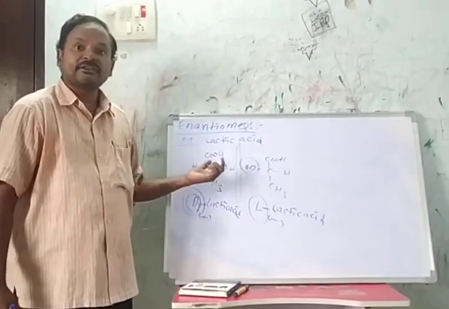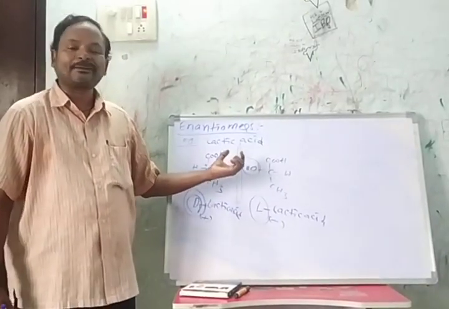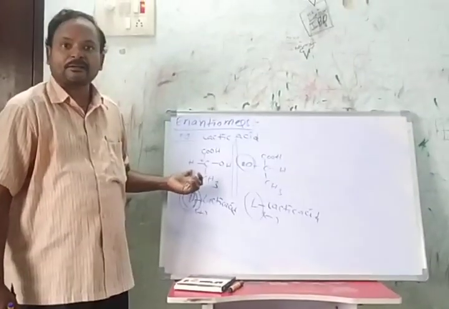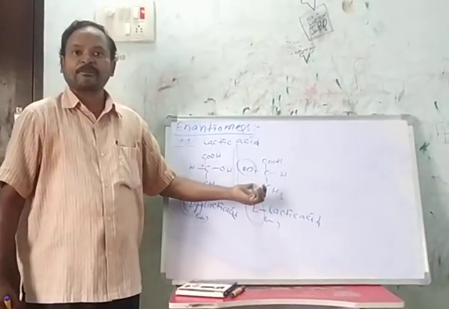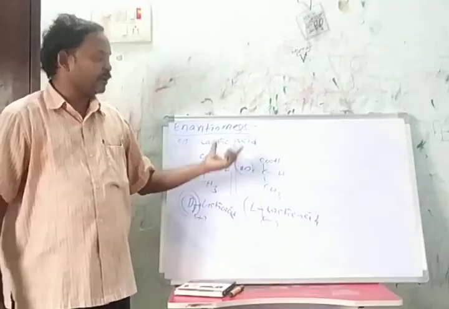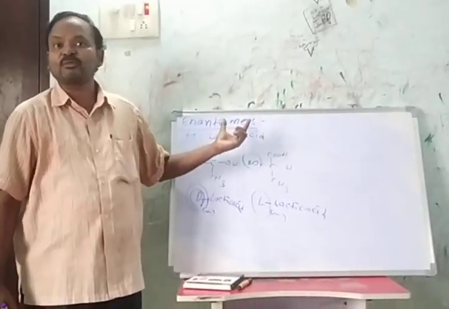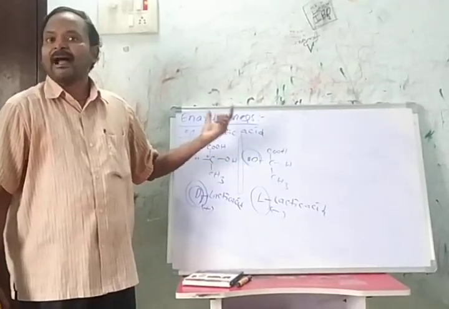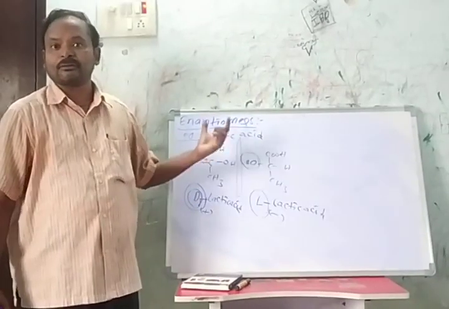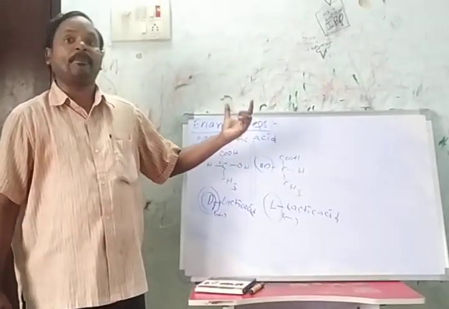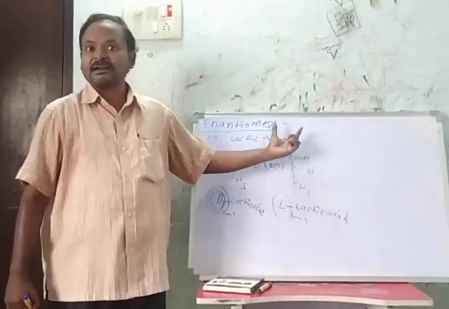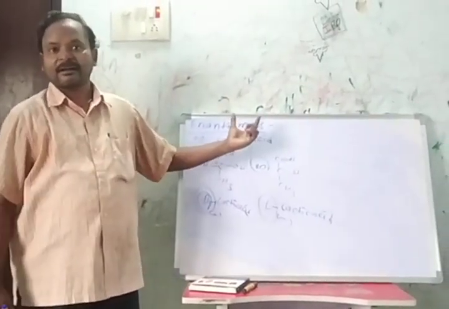So these two are optically active molecules. This molecule rotates plane polarized light towards the right side, and this molecule rotates it towards the left side. The optical activity of organic molecules is explained by using the polarimeter experiment. In continuation, we will see the polarimeter in the next class.